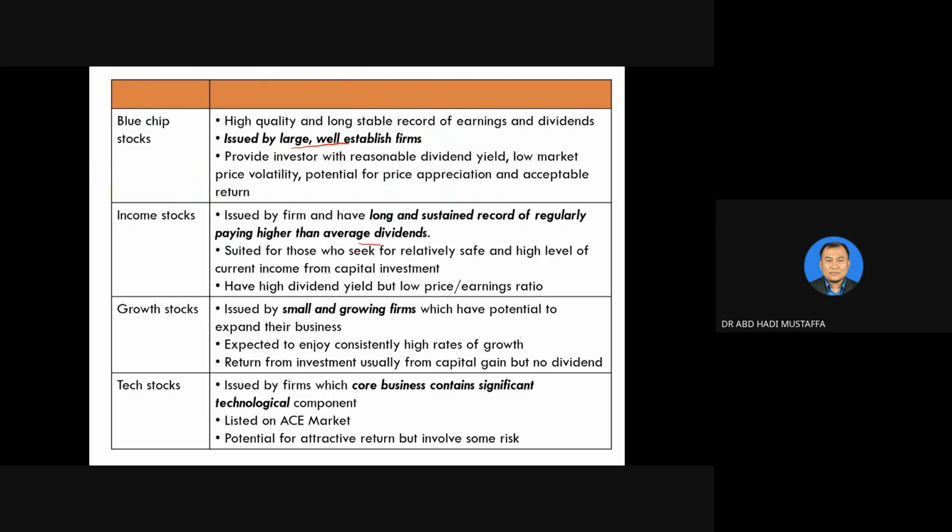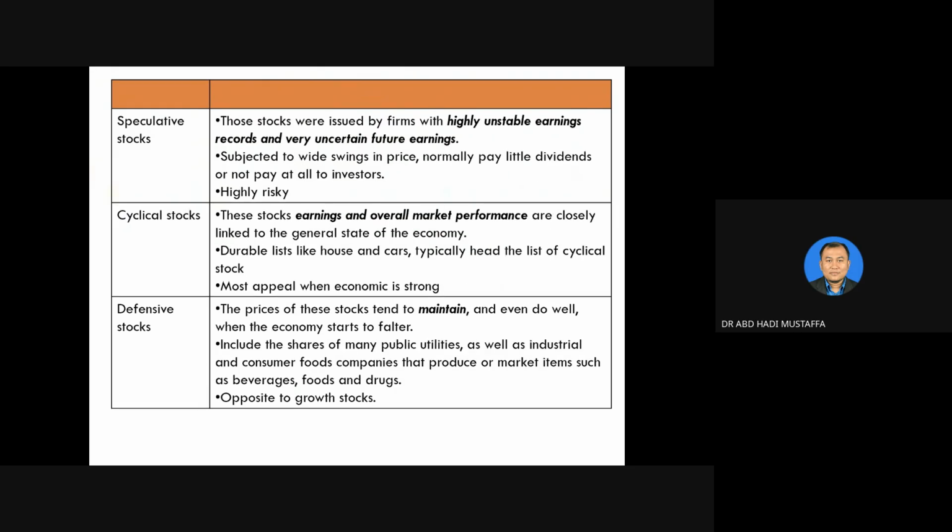Next is growth stock. That means stock issued by small, new, and growing firms which have the potential to expand their business. That means we expect that this company will record a good projection of share price. The next one is tech stock. Tech stock means stock issued by a firm related to the technological industry, let's say IT, and these are listed on the ACE Market in Malaysia. But for Indonesia, we need to check that later.